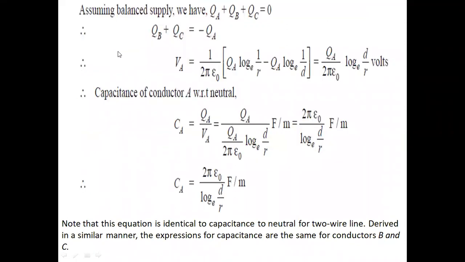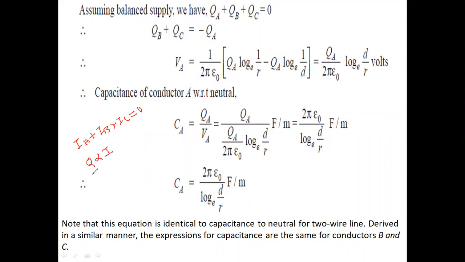Now, assuming a balanced supply, balanced supply means IA plus IB plus IC is equal to 0. The charge on the conductor totally depends upon the current flowing through the conductor.